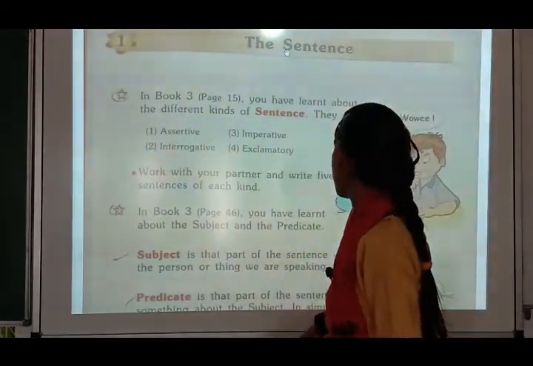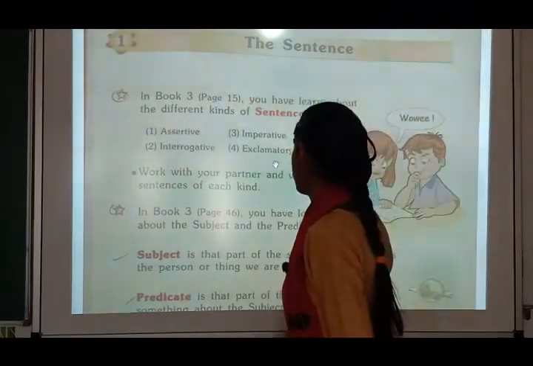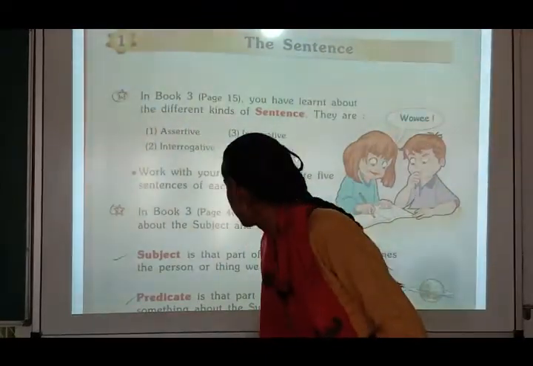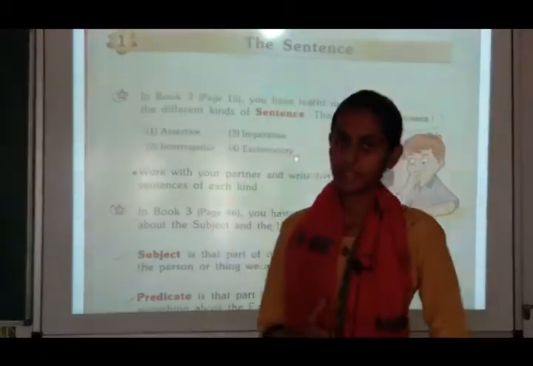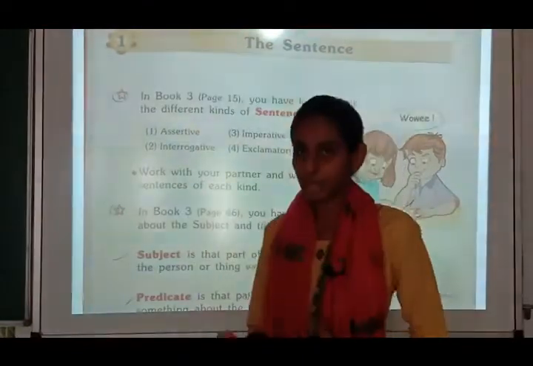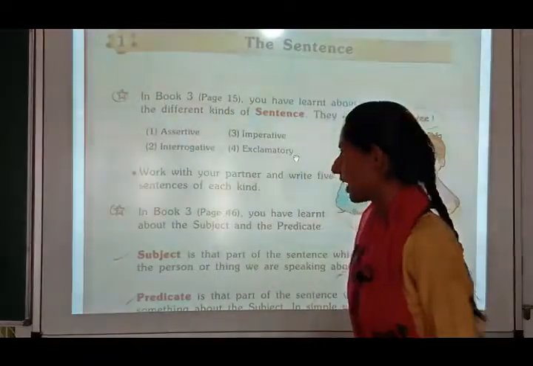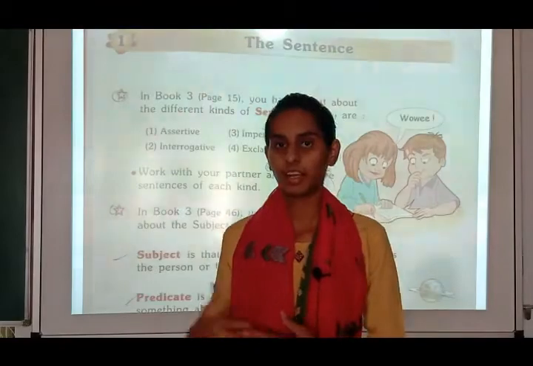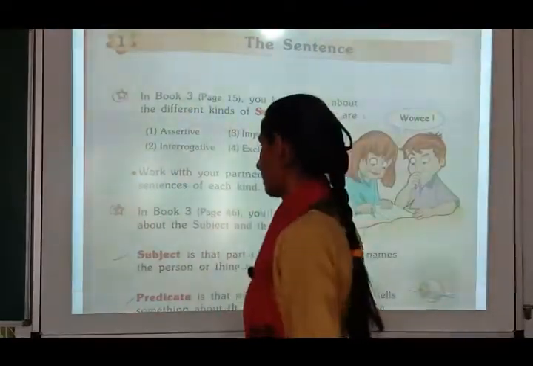See here, there are 4 types of sentence: assertive, imperative, interrogative and exclamatory. Assertive. Now what is an assertive sentence? An assertive sentence means a sentence which contains a statement, an incident or any event. For example, if I am telling about an incident that yesterday the accident took place, so I am telling about an incident, so it is an assertive sentence.